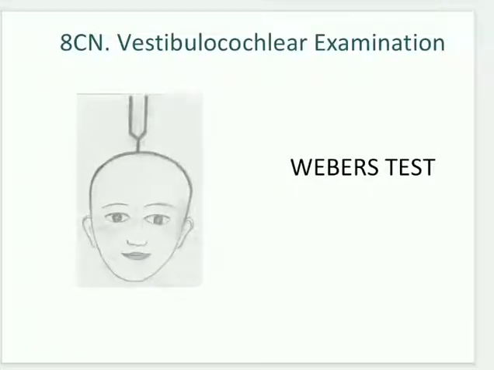For Weber's test, you need a tuning fork and a knee hammer. You hit the tuning fork with the knee hammer and it will vibrate. Place the tuning fork at the center of the forehead, or it might be against the vertex, and ask the patient if they hear the sound in one ear. Then, to differentiate between conductive and nerve deafness: in conductive deafness the sound is louder in the affected ear, and in nerve deafness the sound is louder in the normal ear. That is Weber's test.